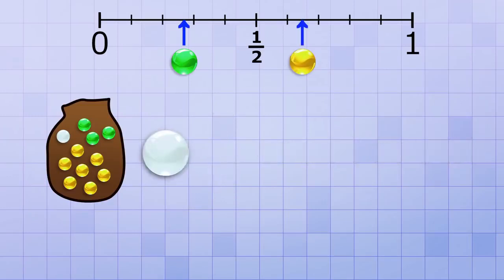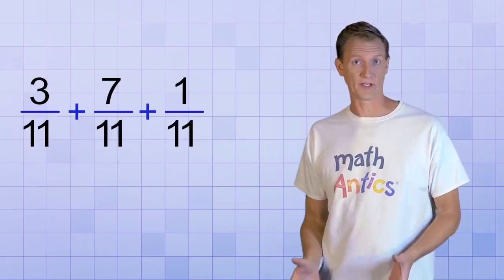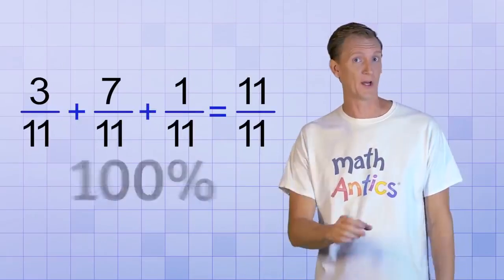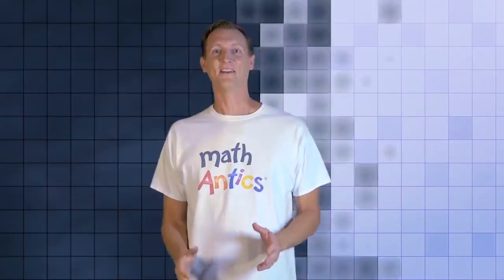How about pulling out the white marble? Well, the top number will be 1, since there's only one white marble, and the bottom number is still 11. So the probability of pulling out a white marble is 1 over 11, or 0.09, or 9%. Not very likely. And if we add up these probabilities, we get 11 over 11, or 100%, just as we expected. All right, so you should have a pretty good handle on basic probability now.